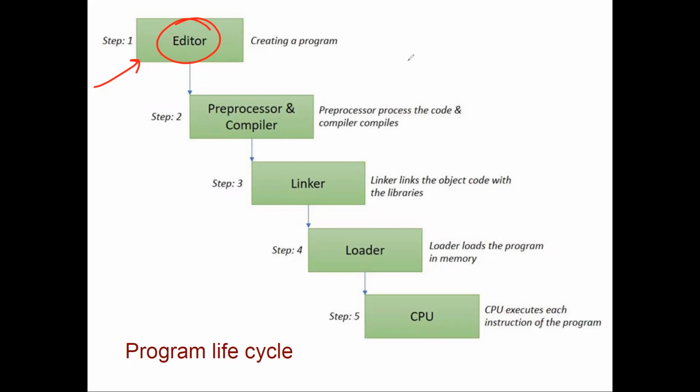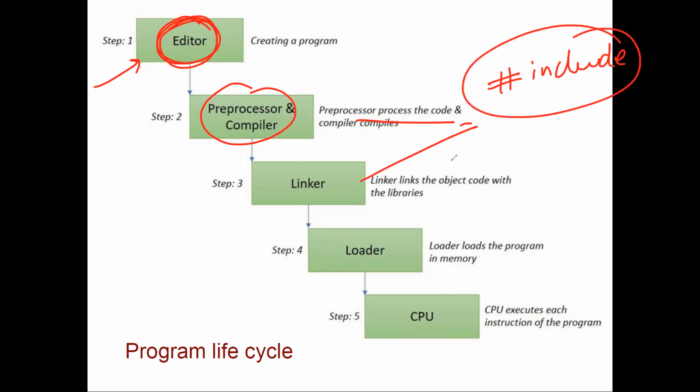And similar is the case when we use the online compilers, we have to write. So the area where we write our code is called the editor. Second thing is called the preprocessor and compiler, and it means that we need to pre-process the code in a way when we say that we are trying to hash include. So hash include mainly is part of library. It fetches the data from the backend.